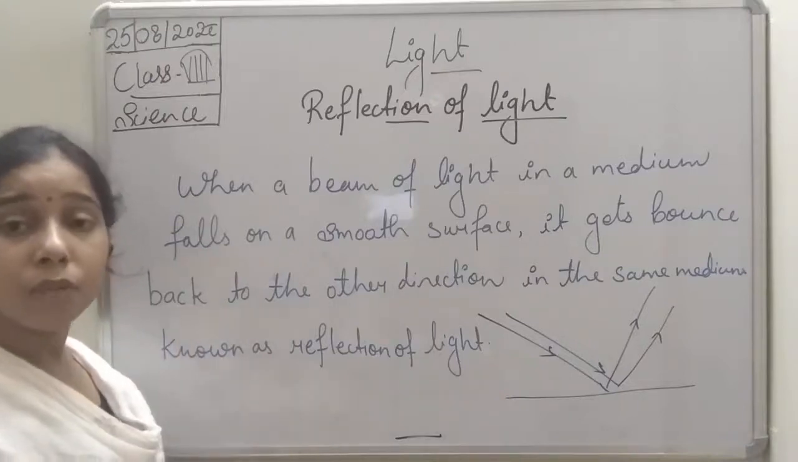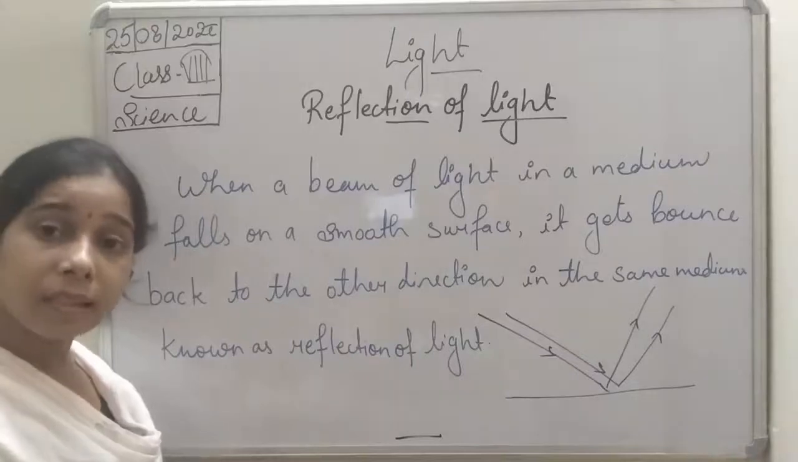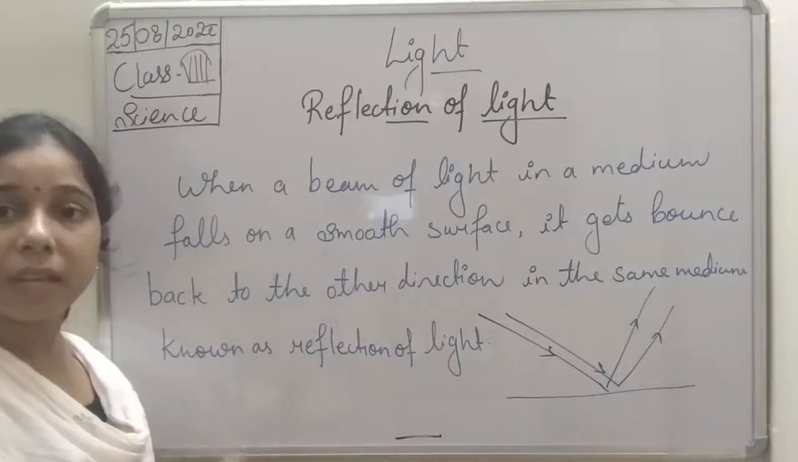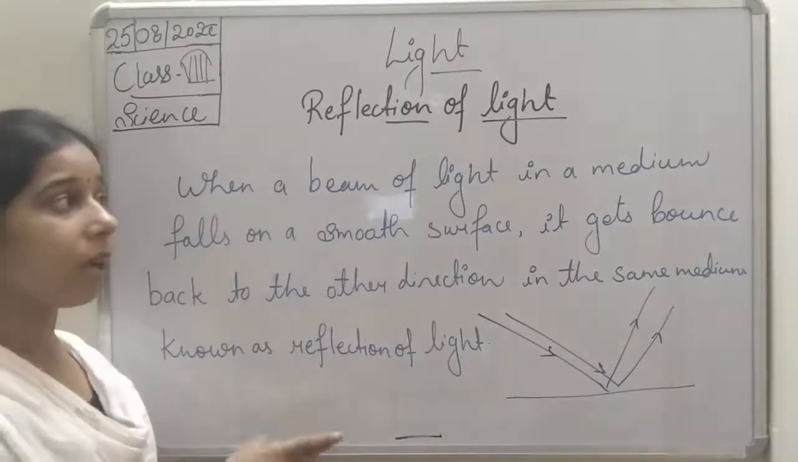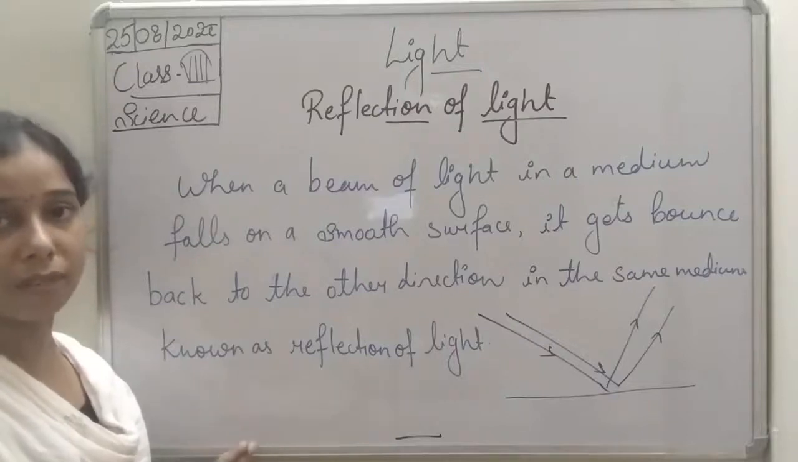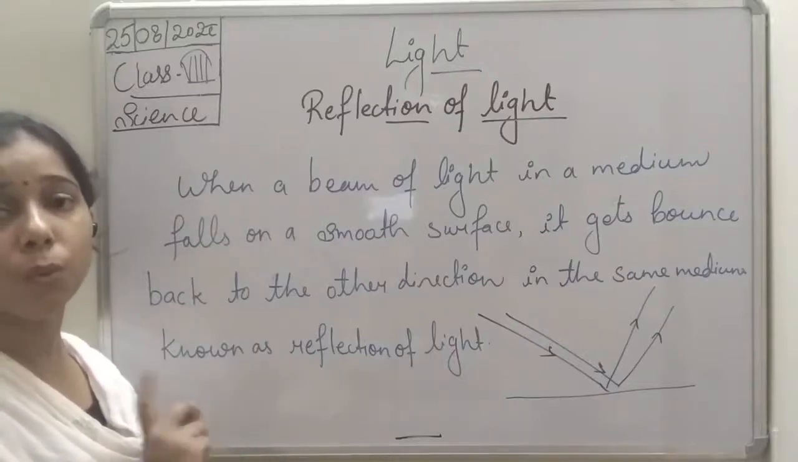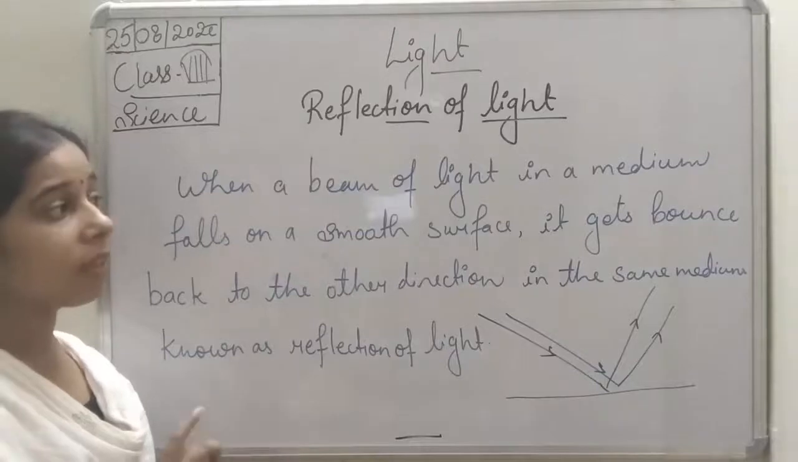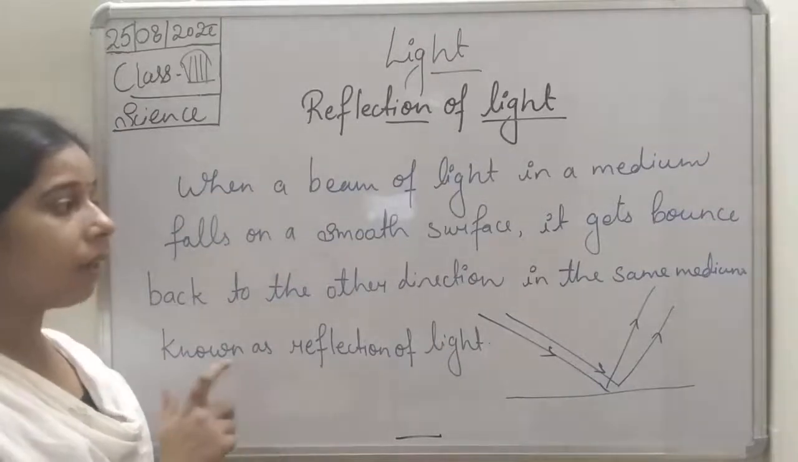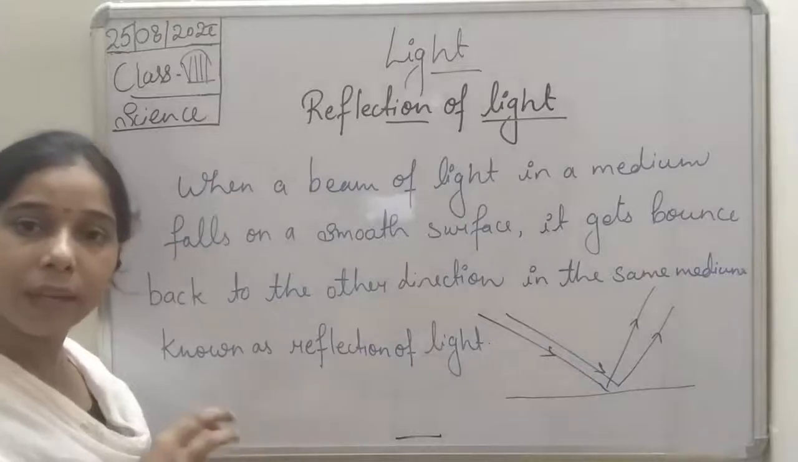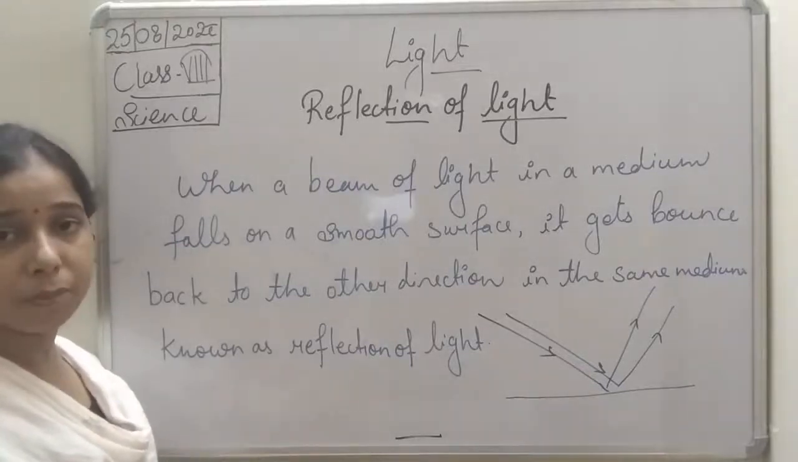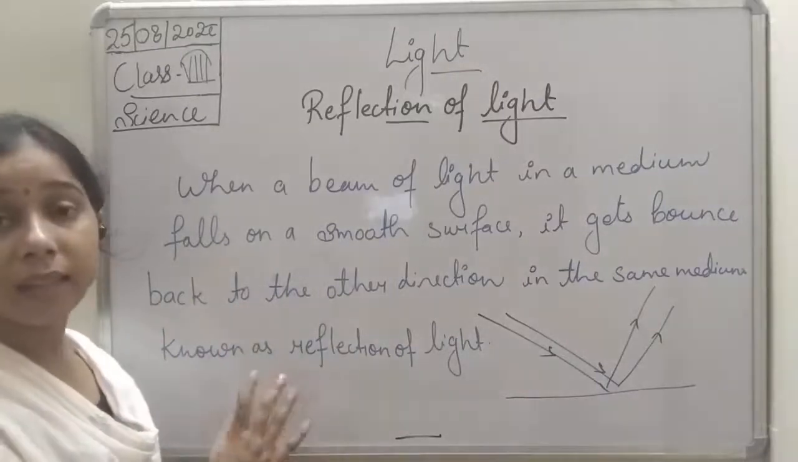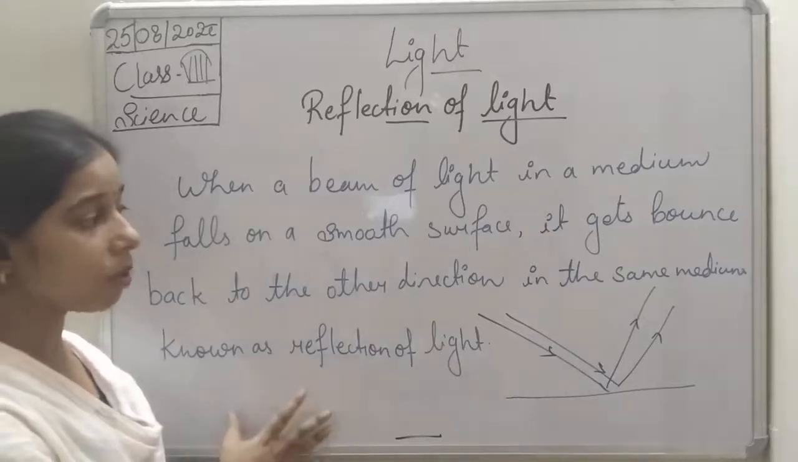Here the light ray which is falling on an object is in one medium, either water or air. So here we are considering air. There is another term, refraction, and that refraction occurs in two mediums. But here we are talking about one medium. So in case of reflection of light, the reflection occurs in one medium, and when a beam of light falls on an object, on a smooth surface particularly, it will allow all the light to bounce back in the other direction, and that is known as the reflection of light.